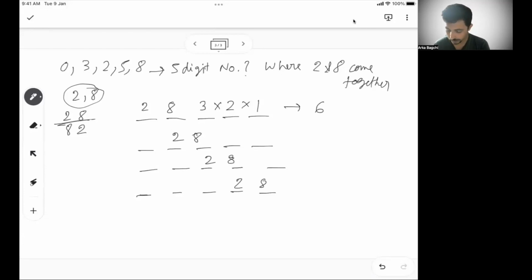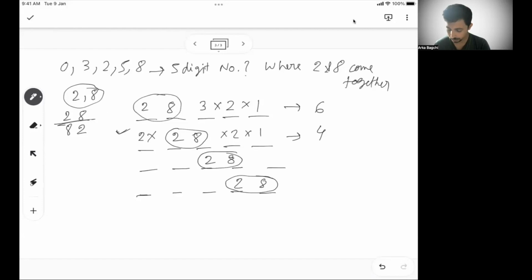So if 2 and 8 are in the second and third place in this scenario, the first place will be filled in 2 ways only, because 2, 8 is taken. So 3 and 5 can only fill the first place. So this part is fixed. This part is fixed. So then my fourth place has 2 more options. If, let's say between 3 and 5, I have taken 3, then my fourth place should have 5 or 0, anything. So then again 2 possible and 1 possible. So there are 4 ways.